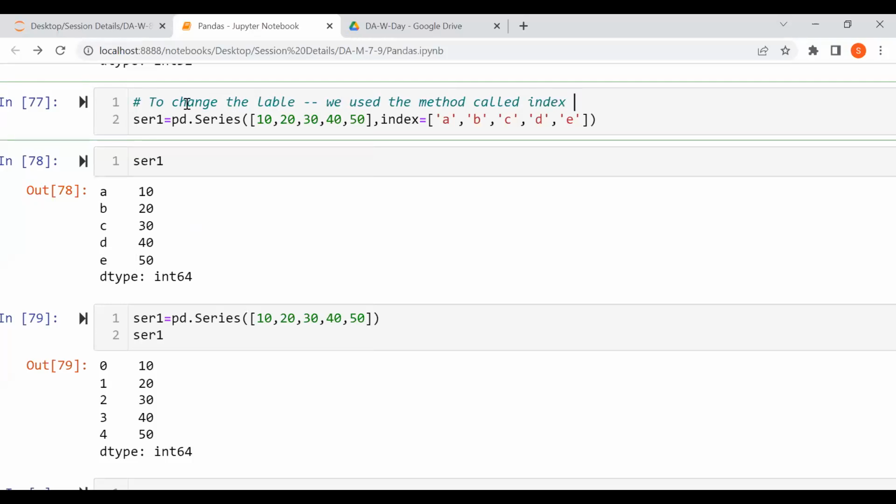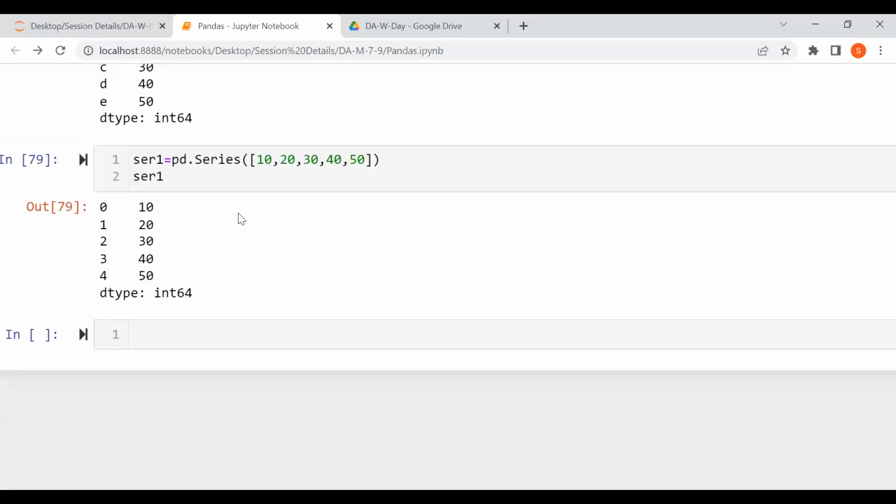If you have 5 values, we need to go ahead with 5 index label values. This is how you can change the labeling, as well as you can give the data type also.